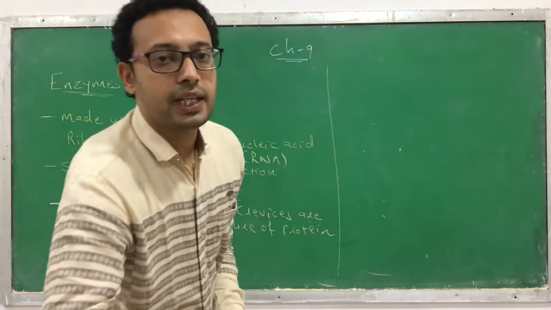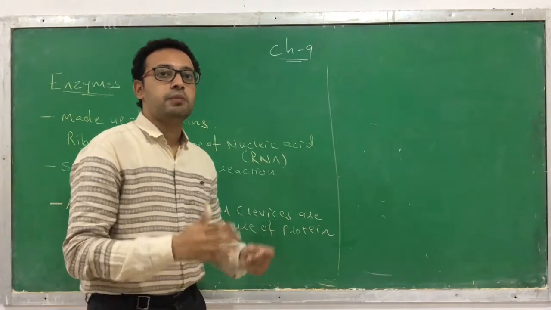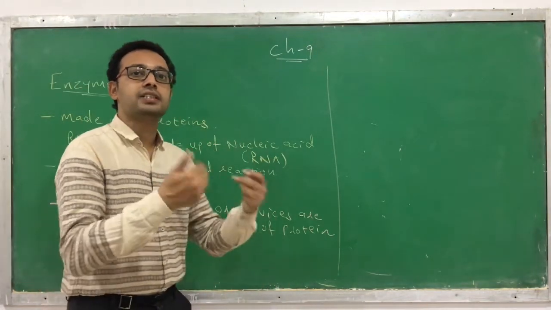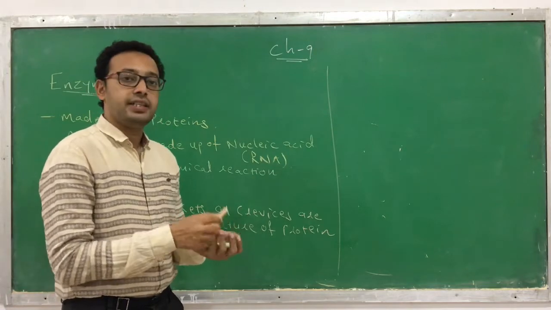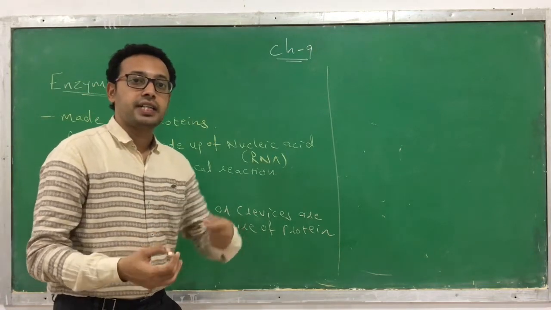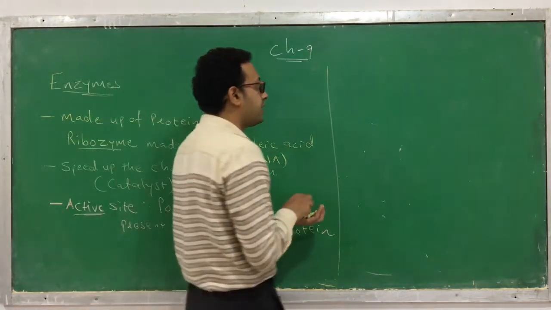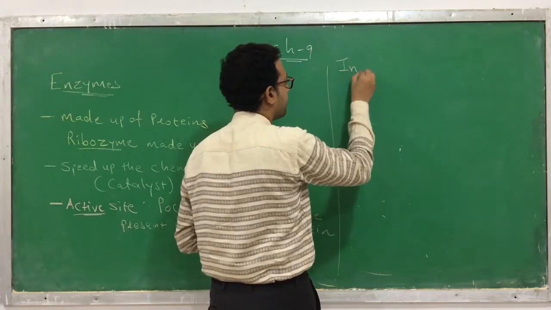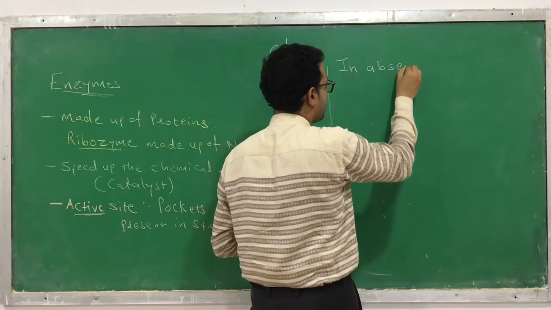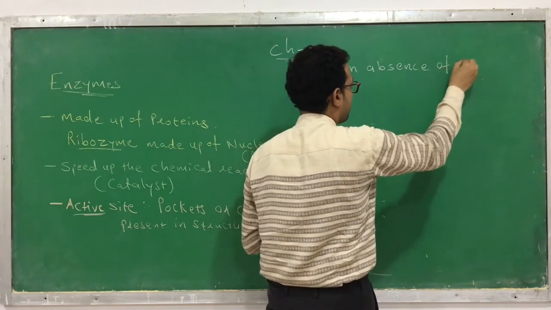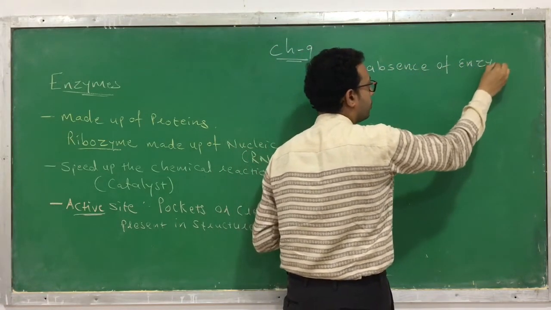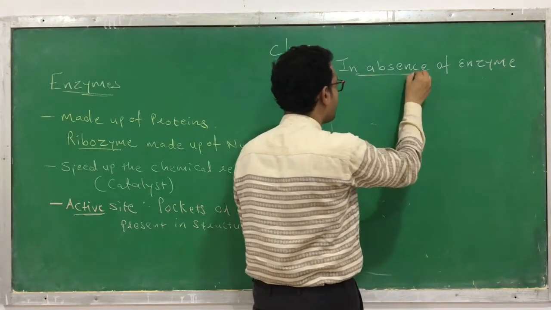Now all of you know that enzymes are responsible for increasing the rate, or the velocity, of a reaction. So let us see the reactions that occur in the absence of enzyme and in the presence of enzyme. First I will tell you in the absence of enzyme, and then I will show you the same reaction in the presence of enzyme.